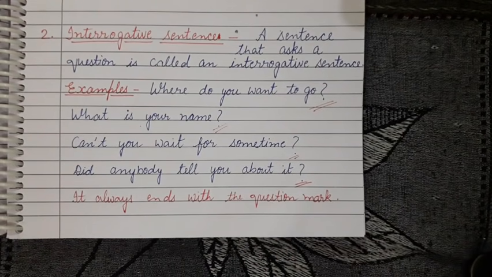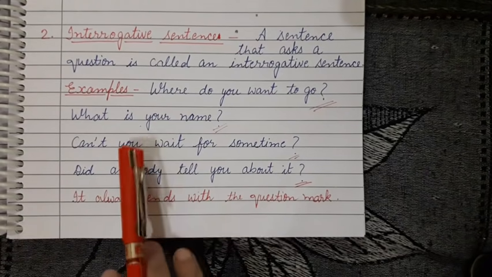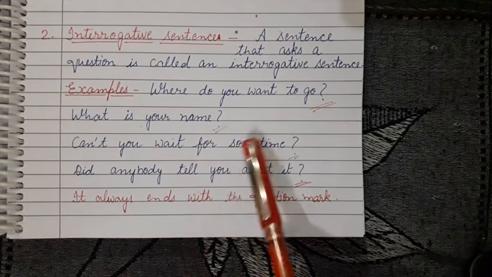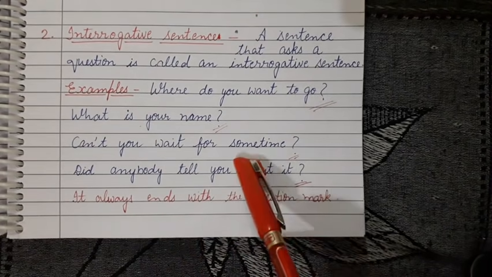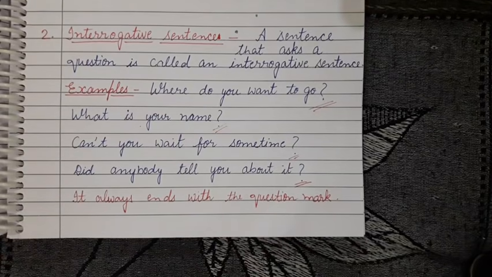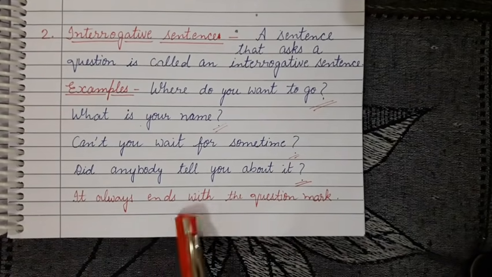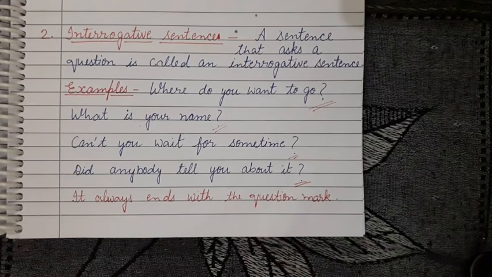You can write down the definitions and examples in your copy for further study. It always ends with the question mark. Clear? I hope you understood interrogative sentence.